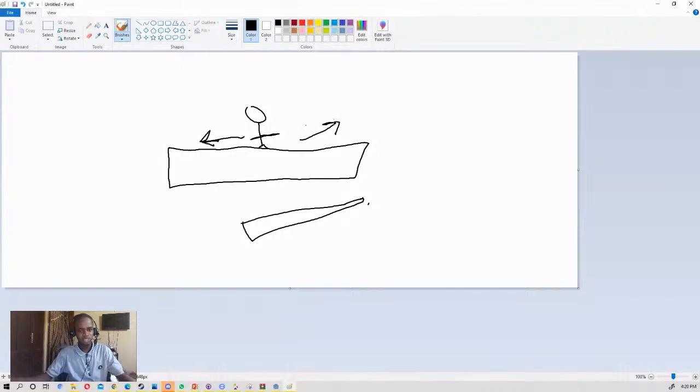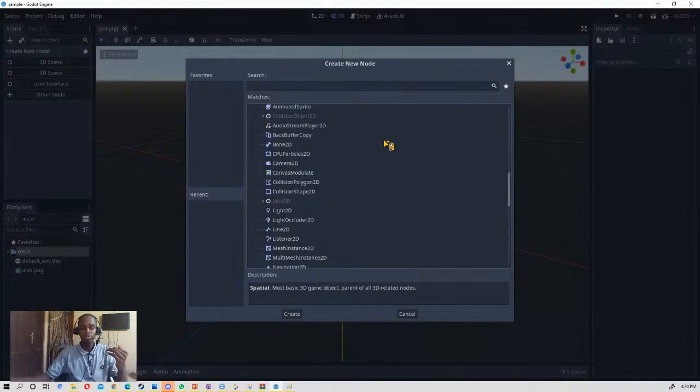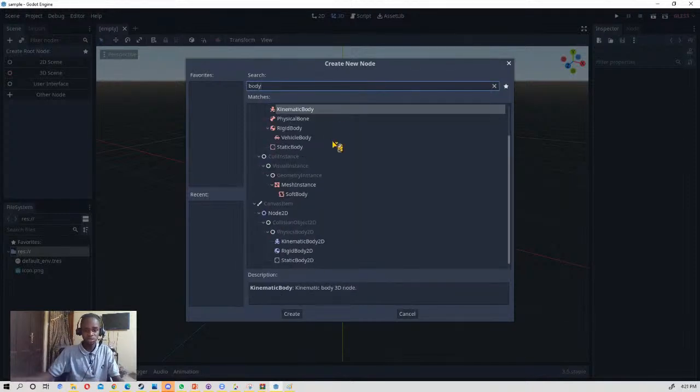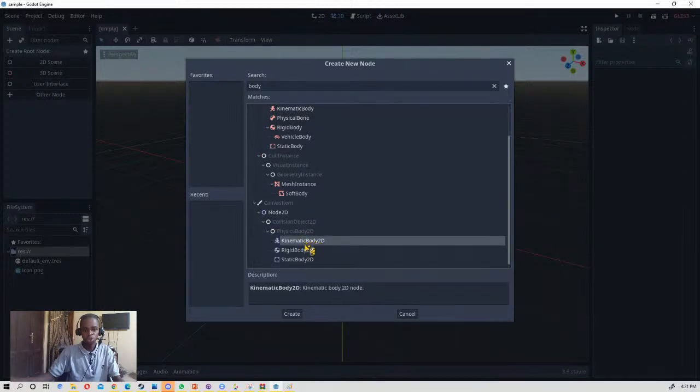Let me just drop it here. We are making this type of thing. So for this kind of thing, we need bodies. Godot has bodies in 2D form. You have physical bodies. We are going to be using this physics body.